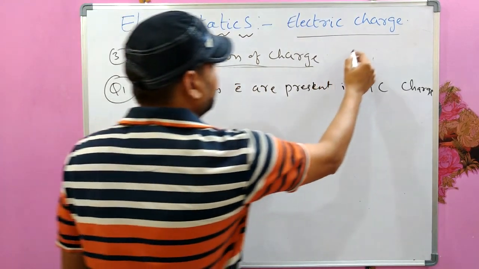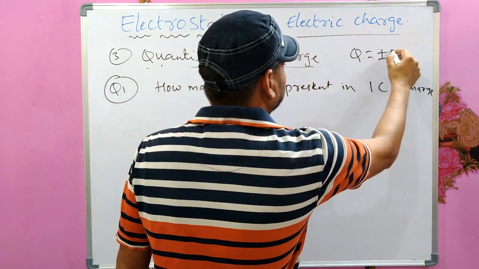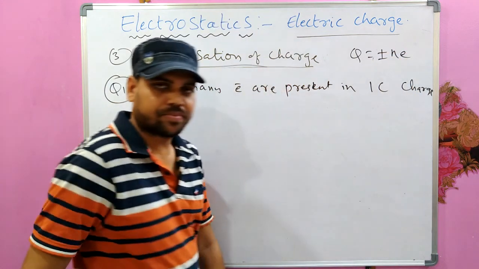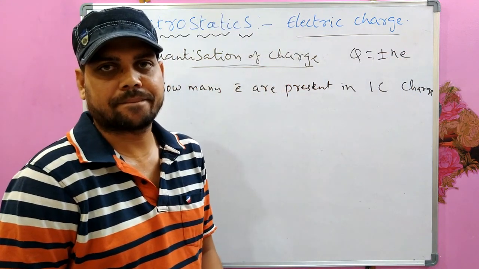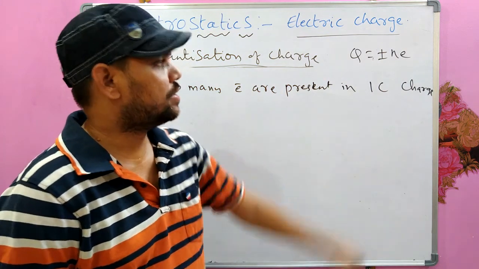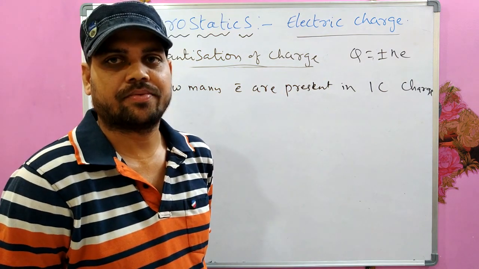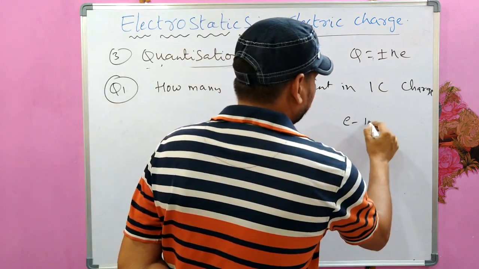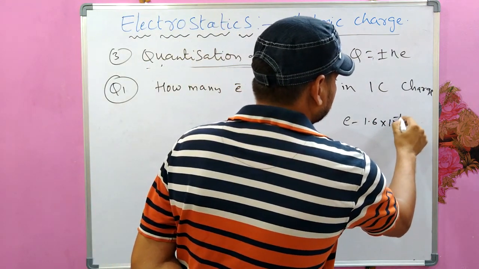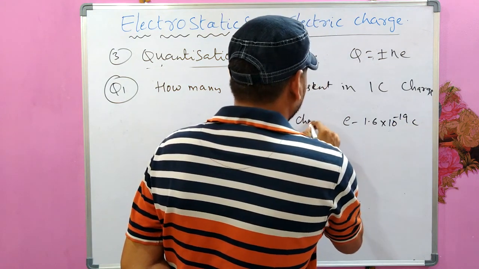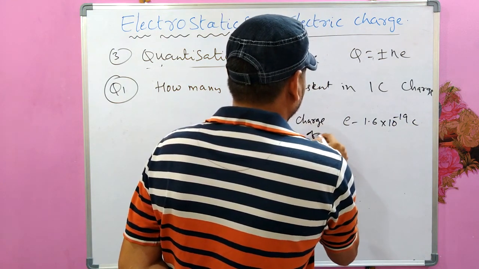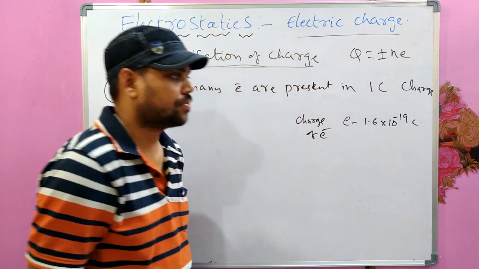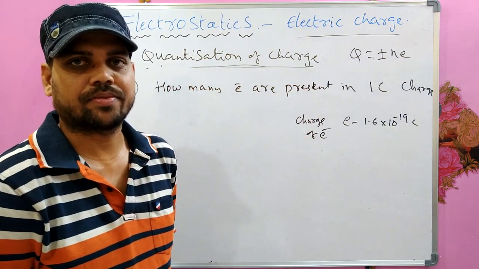We know Q equals plus or minus Ne. I want N. And what is e actually? e is 1.6 into 10 to the power of minus 19 coulomb, the charge of an electron.